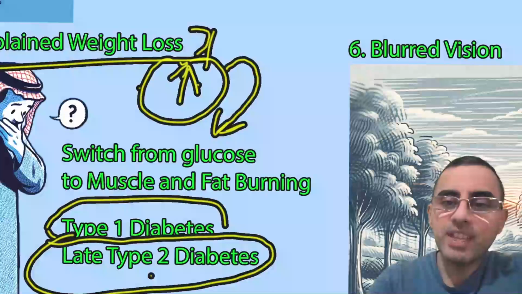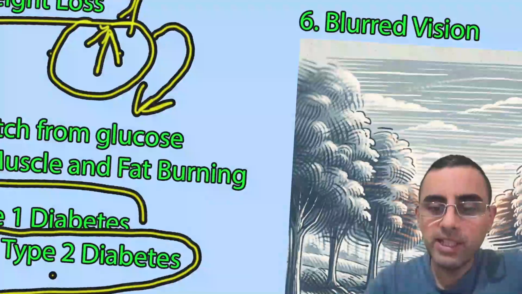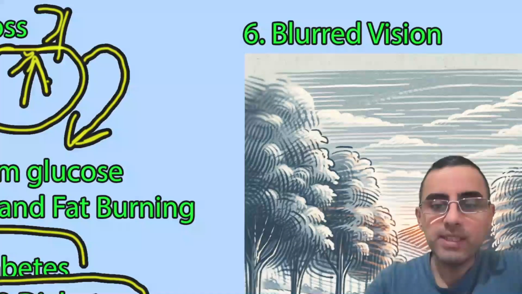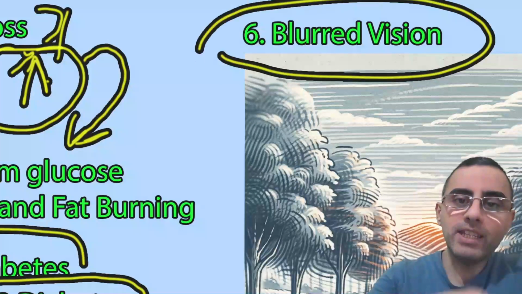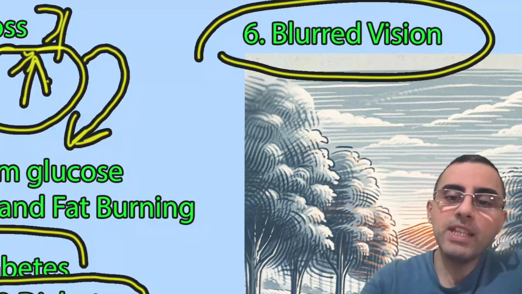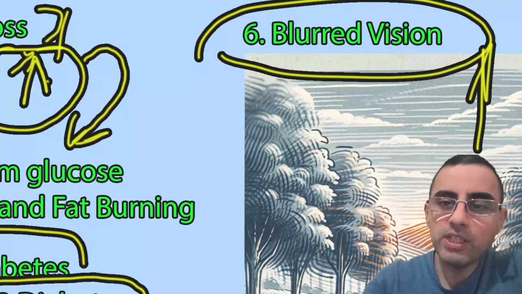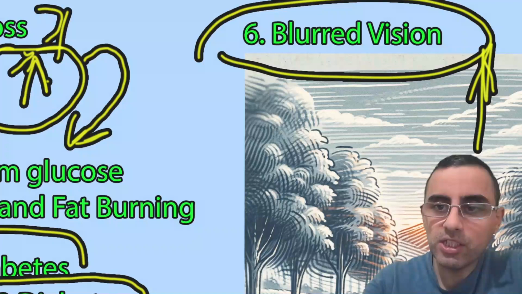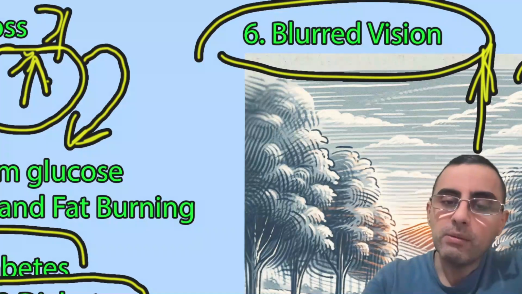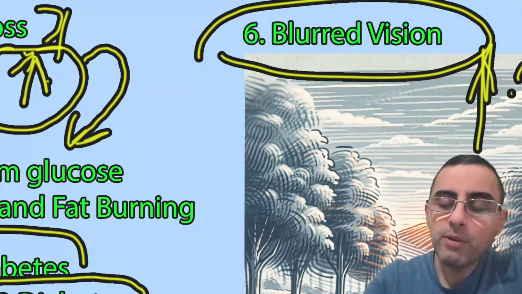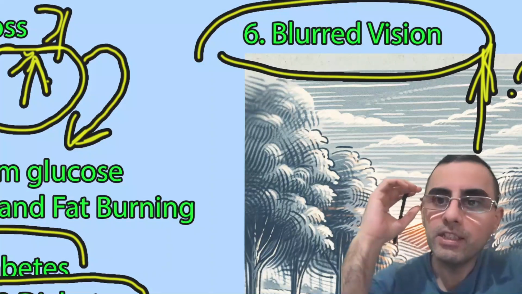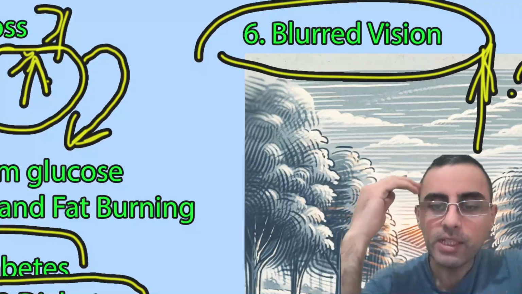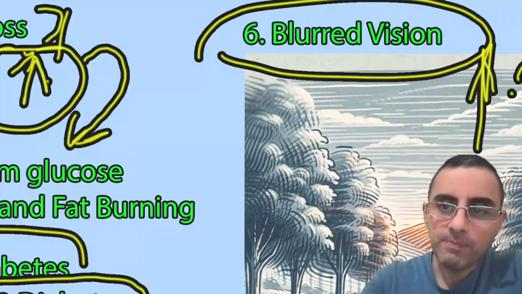And the sixth and earliest symptom of diabetes is blurred vision. Why does it happen? Because, as we said, high blood glucose level causes fluid to be drawn from cells and tissues towards the bloodstream to dissolve this glucose, and also fluid is drawn from the lens of our eyes towards the bloodstream, and it causes blurred vision.